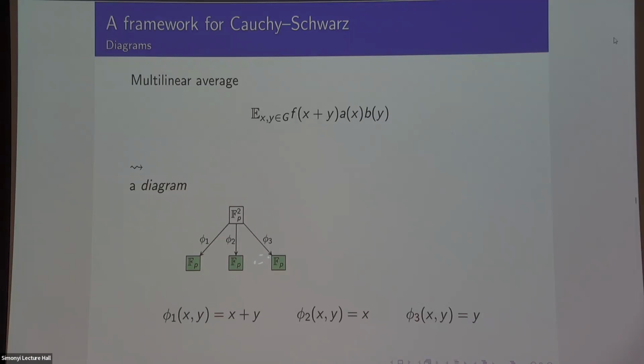And on each of these green nodes, there's one of these functions. So f lives on here, and a lives on here, and b lives on here. This is just a schematic drawing of this multilinear average where I've ignored what the functions are. Green, by the way, I call these leaves. Any vertex that actually has a function living on it is called a leaf, and leaves are green. If I want, I might write the coordinate version in the boxes rather than F_p squared. So this means the same as this, it's just that I've written the maps out explicitly. Okay, so that's very useful.